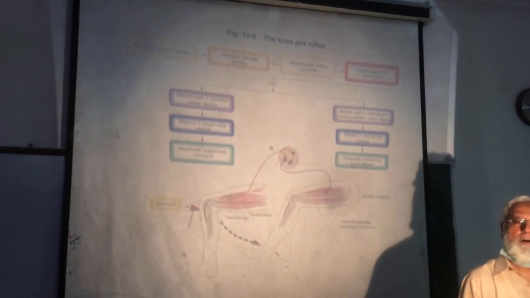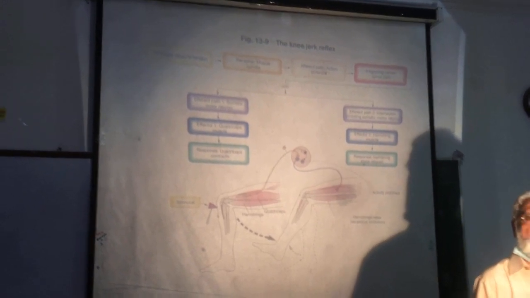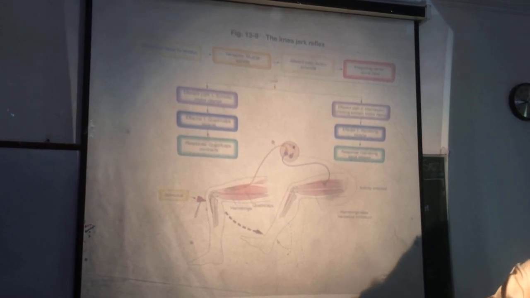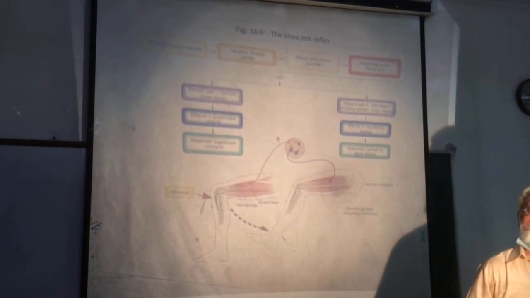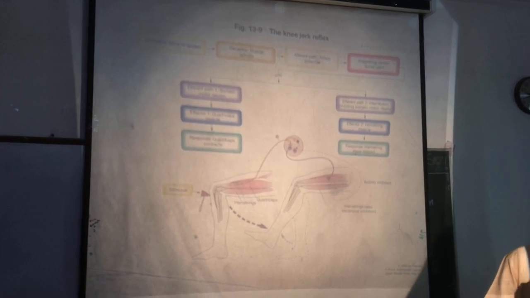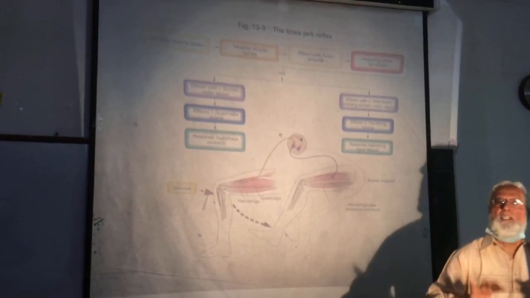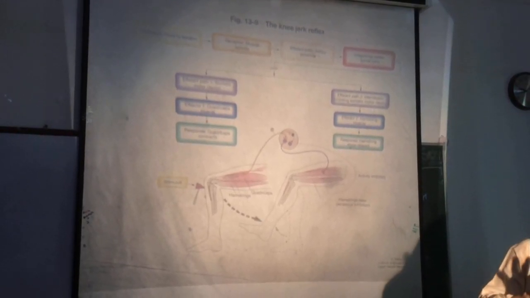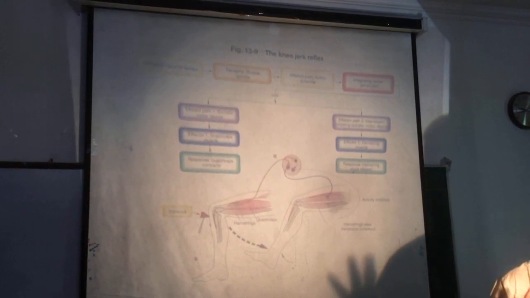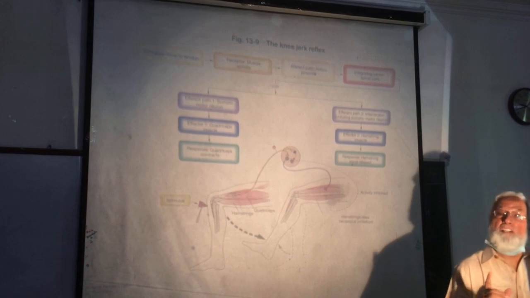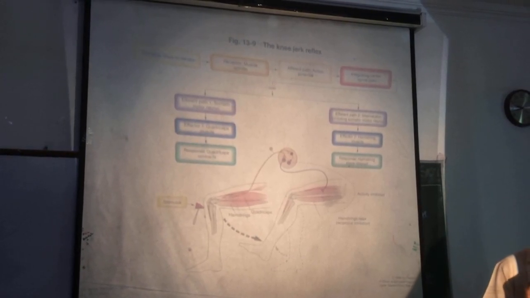It means alpha and gamma motor neurons are activated simultaneously, and this makes the movement smooth. So this was about the function of the muscle spindle.